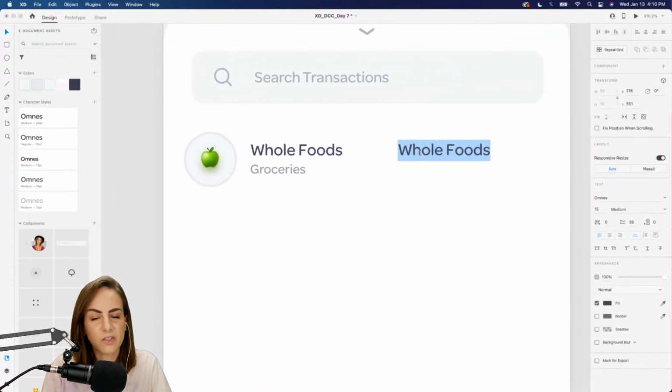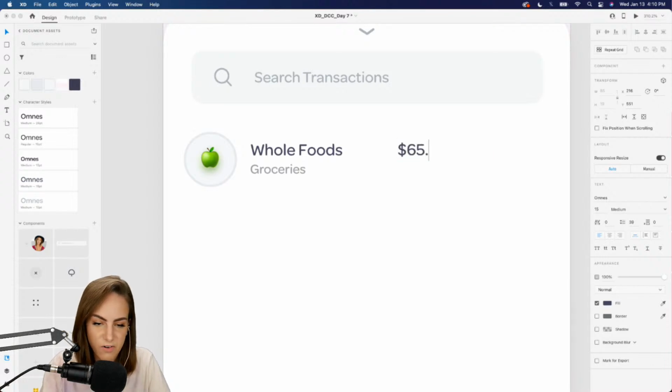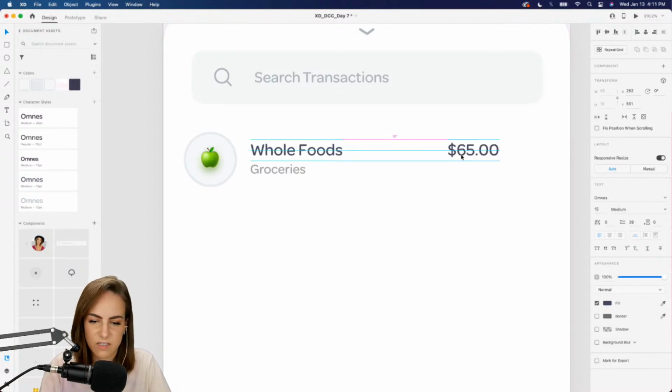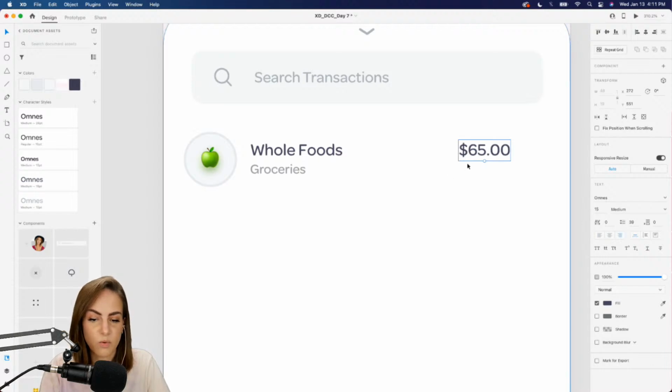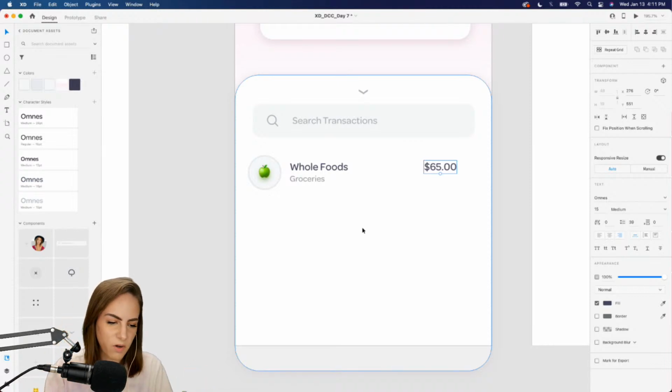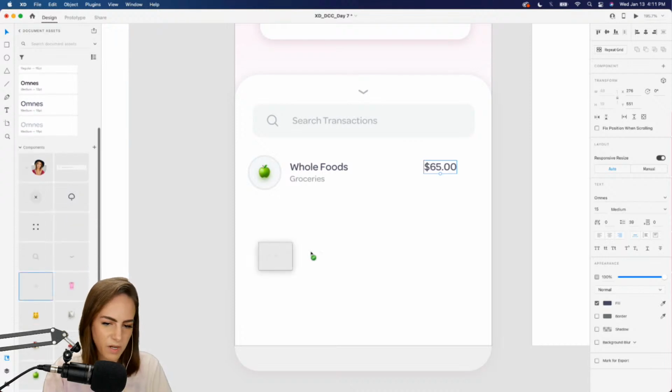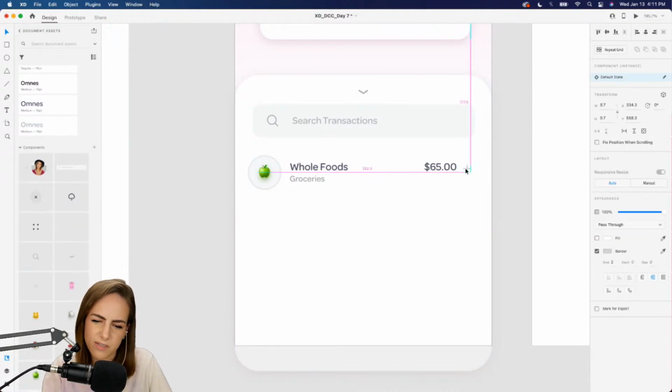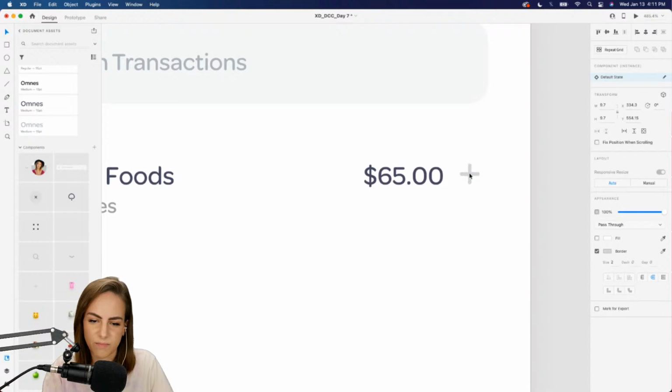And of course we need the price. So that's what we're looking at for all of these, maybe 65, and let's make sure this is right aligned over here. And then I want to keep this pretty simple. I don't want to add too many details. You could add a date if you wanted or something like that, but I'm gonna add just a little plus icon, and that way users can see more if it drops down or something if they wanted to.